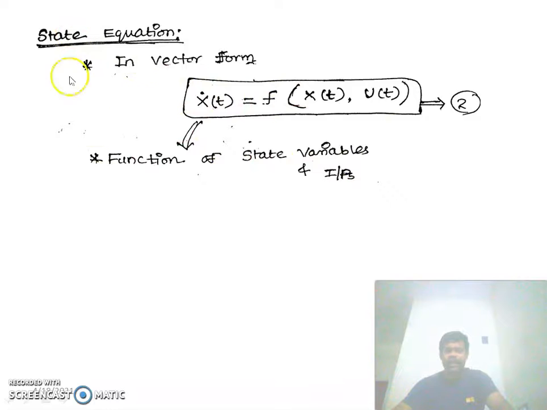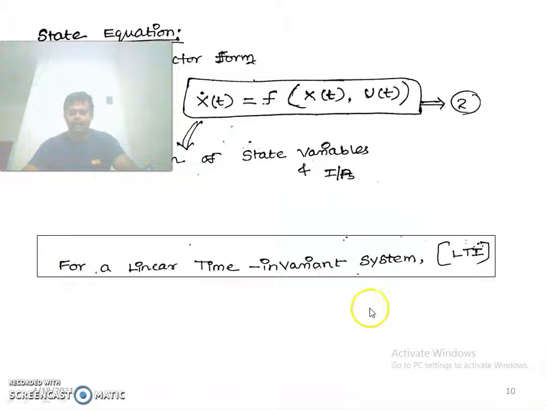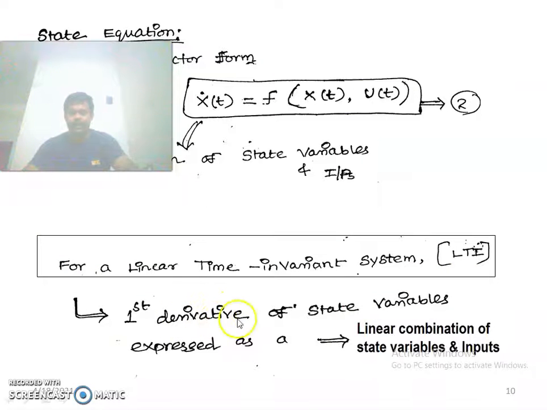In vector form, state equation is represented as x dot of t is equal to f of x of t comma u of t. So this f is a function of state variables and inputs. For a linear time invariant system, first derivative of state variable is expressed as a linear combination of state variables and inputs.